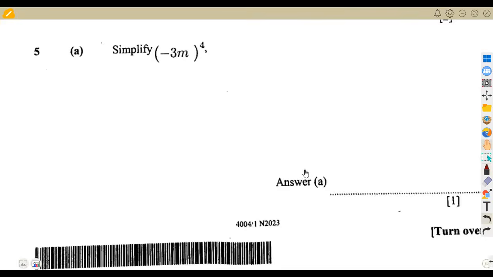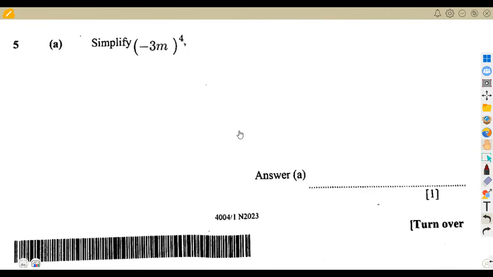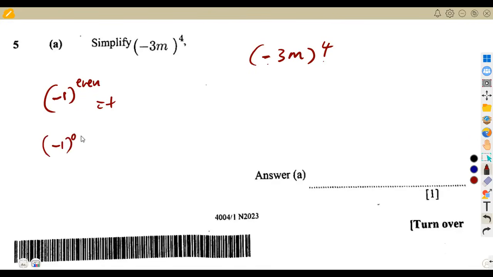All right. Then question number 5a, simplify negative 3m to the exponent of 4. So we're given a negative, and an exponent that is affecting the whole bracket. So the negative is going to be affected. Remember, if you take a negative and you raise it to an even number, it becomes a positive. If you take a negative, you raise it to an odd term, it remains a negative.